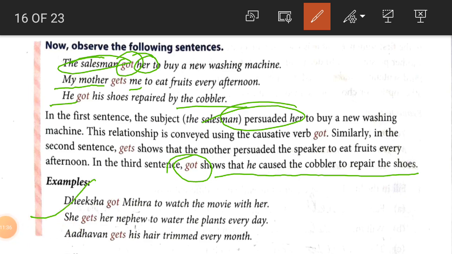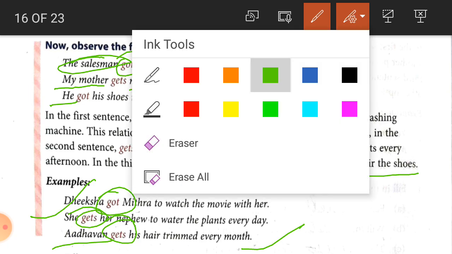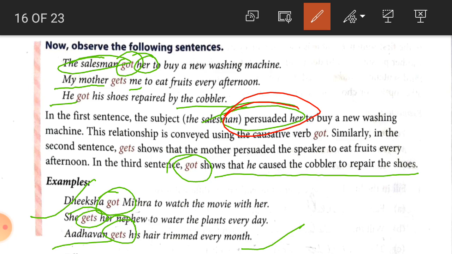Some more examples are given here. Diksha got Mitra to watch the movie. So Diksha convinced Mitra to watch the movie with her. She gets her nephew to water the plants every day. So she convinced her nephew to water the plants every day. Adhyan gets his hair trimmed every month. So Adhyan gets his hair trimmed, meaning somebody convinced Adhyan to trim his hair. So student, here "get" is used in the sense of persuading somebody.